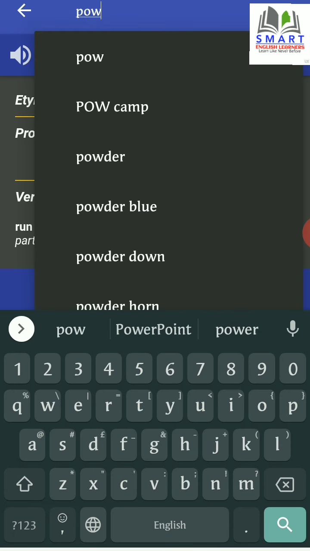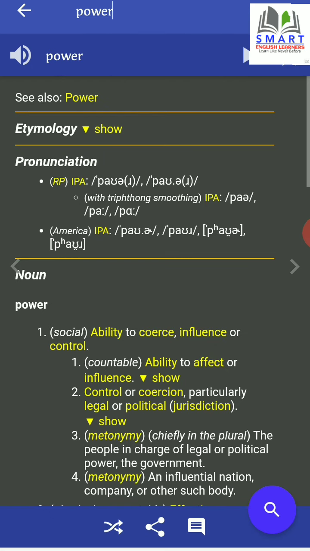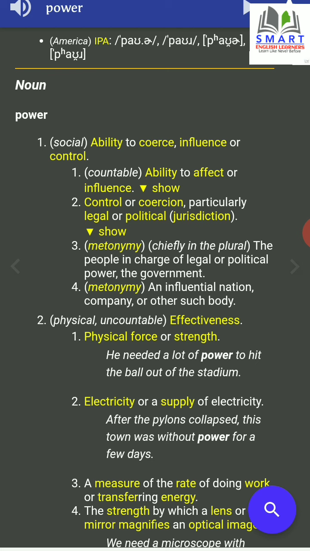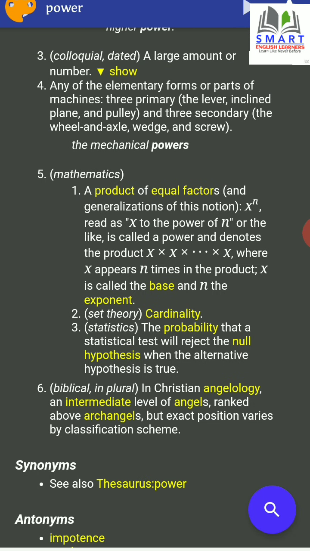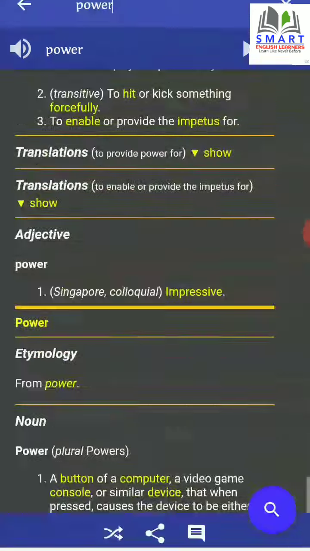Another word, let's say power. See the meaning of this word in two different contexts, in social context and in scientific or physical context, in physics. What it means is given over here. Then again, if you look over here in mathematics, what is the meaning of this particular word? When we say x to the power of n, all the explanation is given over here. So no matter which area, which field you are associated with, the meaning that you need is all here.